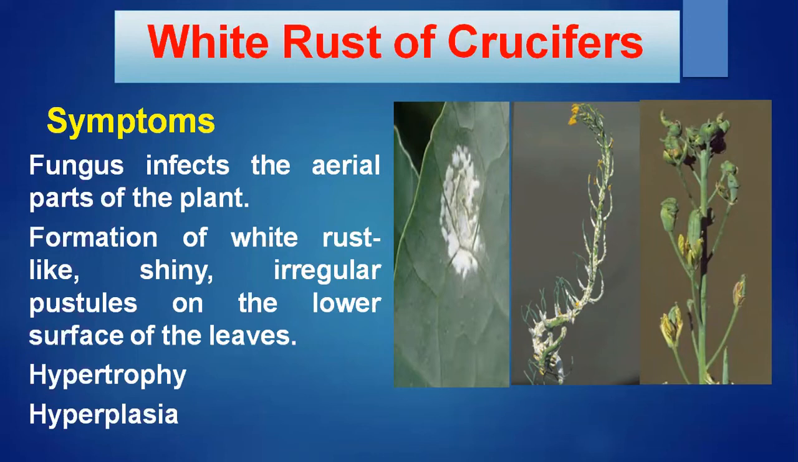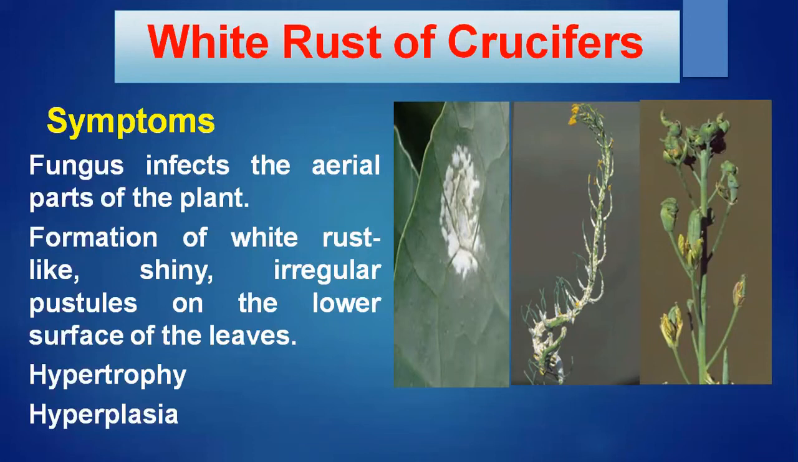So first, the fungus infects the aerial parts of the plant. That is the first symptom. So what are the aerial parts of the plant? The aerial parts are what we can see in the air, that is petioles, leaves, stems, flowers, and fruits. These are the aerial parts which get infected by this fungus, that is Albugo species.